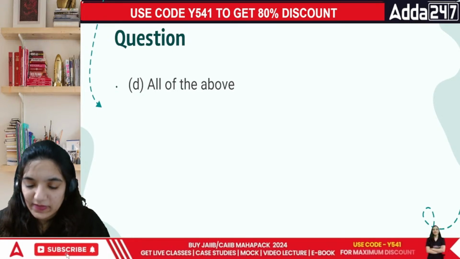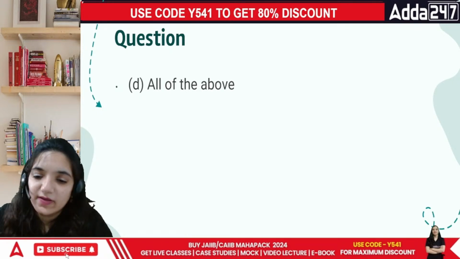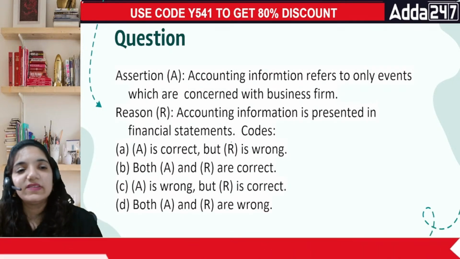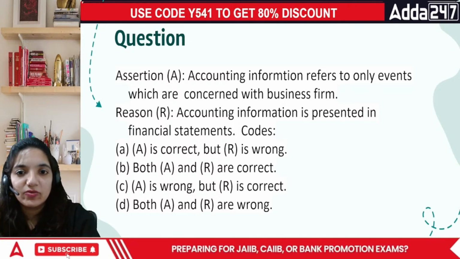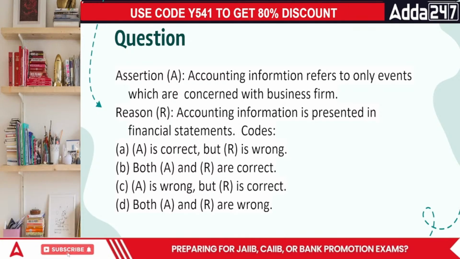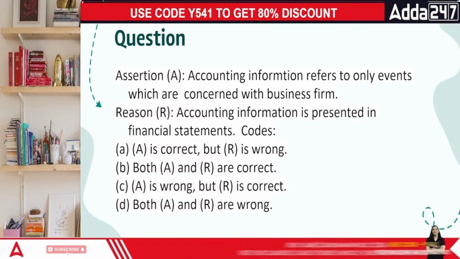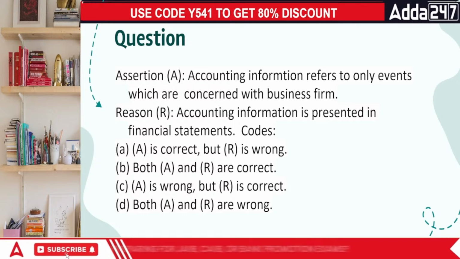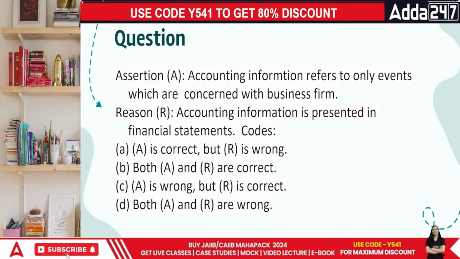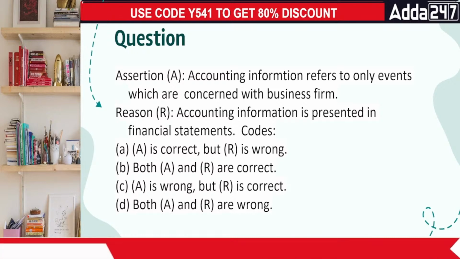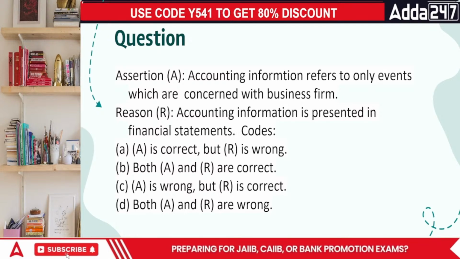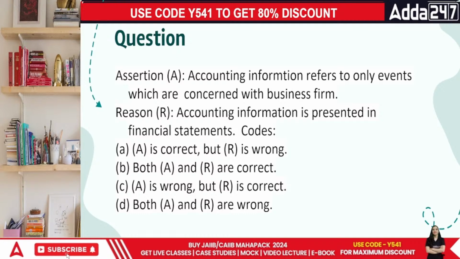Okay, now that we are done with this, what next do we have? Next question. This is a question of reasoning and assertion, everyone. Let me know the answer there. Accounting information refers to only events which are concerned with business firm. Accounting information is presented in financial statements. Whenever we talk about accounting information, it is always about the account of your business itself. You cannot record anything which doesn't belong to your business, isn't it?